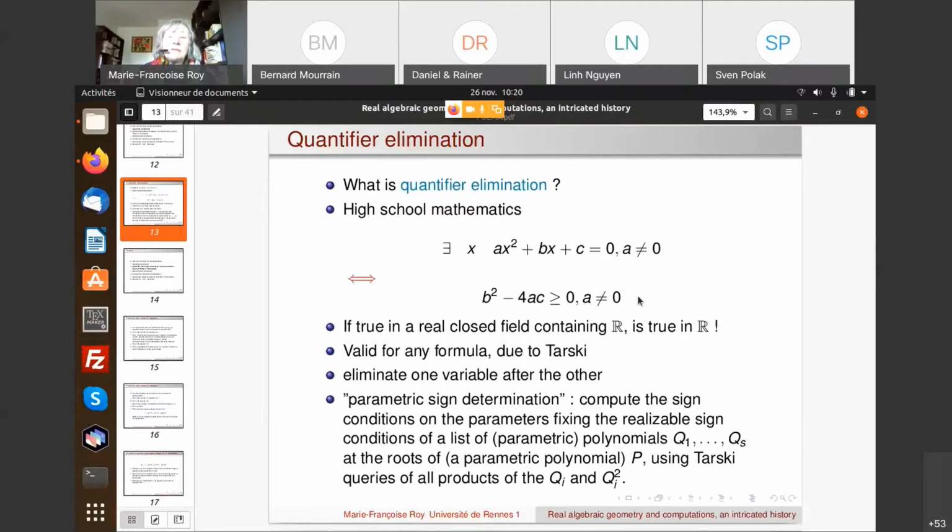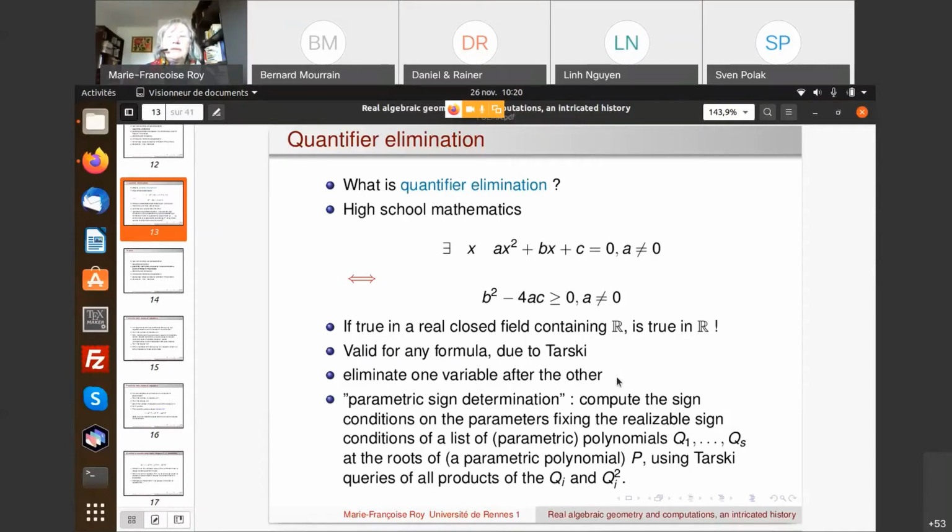The fact that it's true for polynomials of degree 2, all of us know, but it was proved in general by Tarski at the beginning of the 20th century, in 1930 or something like that. And it was done by Tarski by eliminating one variable after the other.